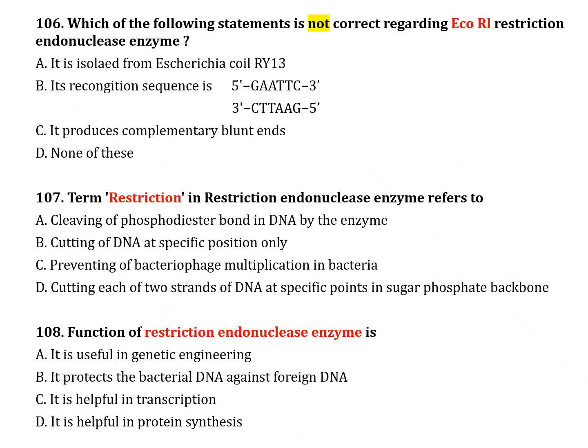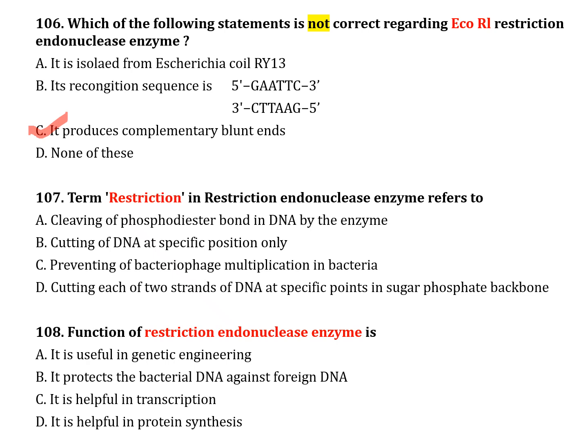The next question, number 106. Which of the following statements is not correct regarding EcoRI restriction endonuclease enzyme? Option A, it is isolated from Escherichia coli RY13. Option B, its recognition sequence is 5' GAATTC 3' and 3' CTTAAG 5'. Option C, it produces complementary blunt ends. Option D, none of the above. Correct answer is option C. It produces complementary blunt ends.